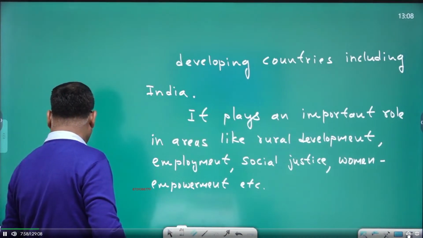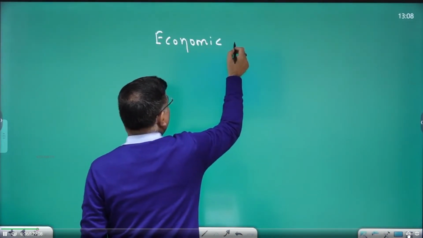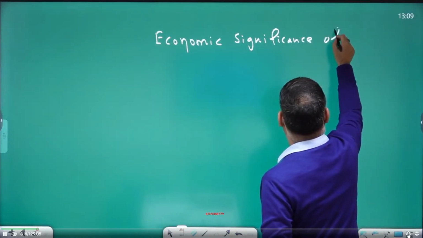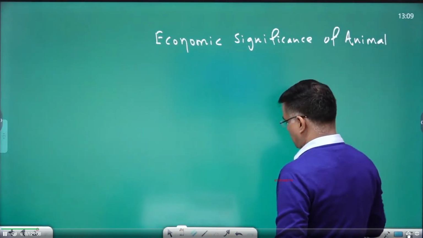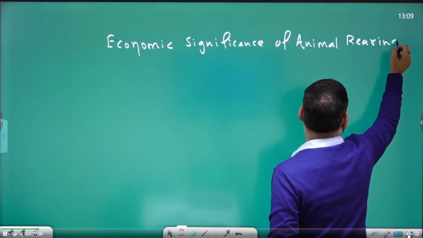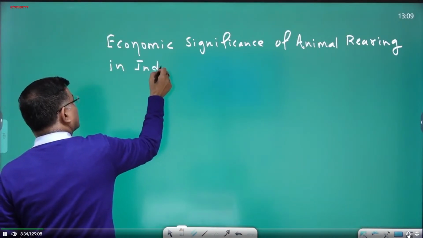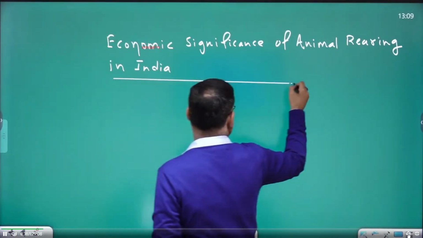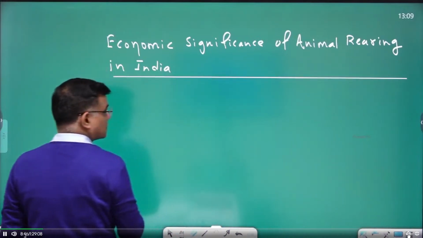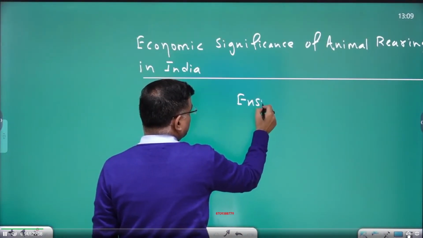So now the next heading after the introduction is the economic significance of animal rearing, and we can relate it with our country. So, economic significance of animal rearing in India. First point: it ensures what?